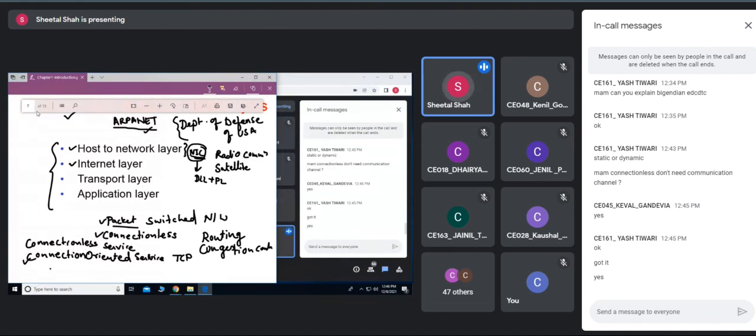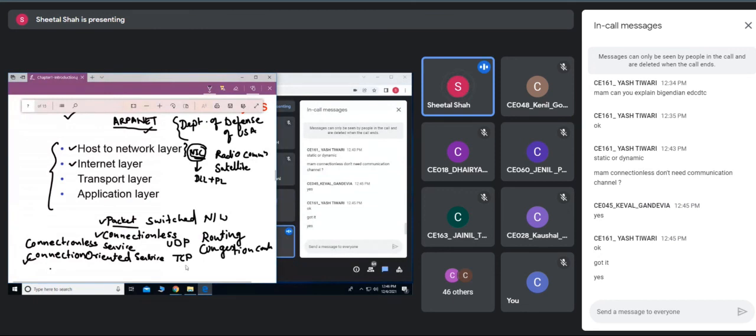Whereas in the case of connectionless, the packets would just be sent onto the channel, and based upon the routing algorithm, as we will see, as well as the traffic within the network, the packets would be routed independently. The protocol used for the connectionless service is UDP, that is user datagram protocol.